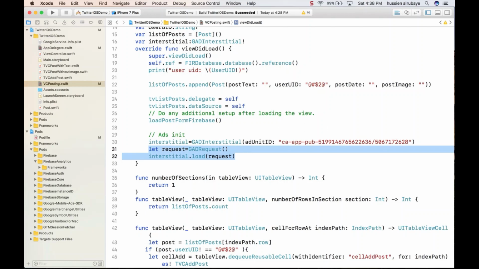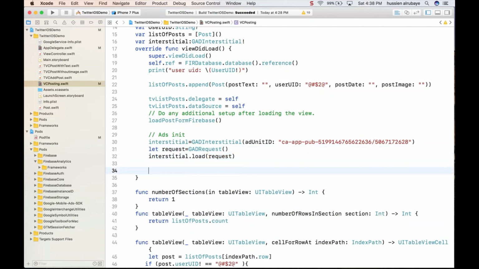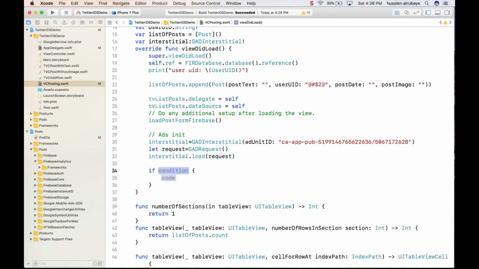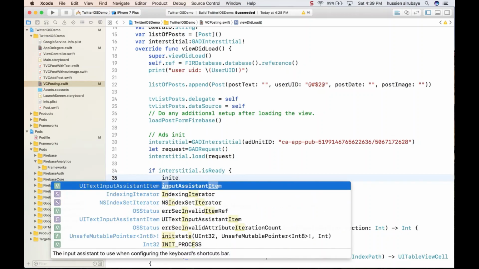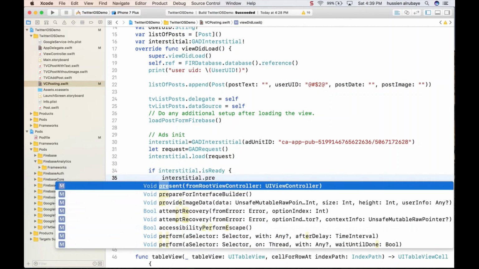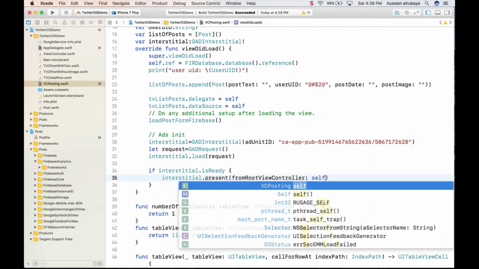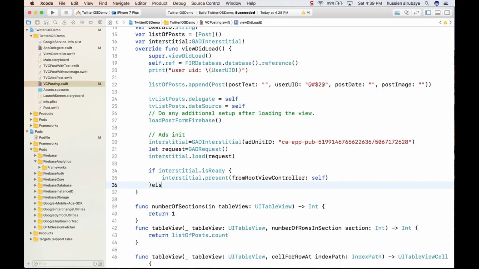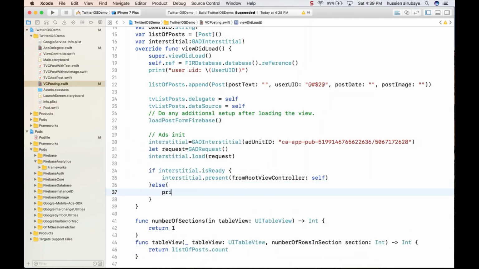To show the ads, you say if the ad is ready, that I mean interstitial dot is ready, the ad is loaded, then interstitial dot present, and I want to show the ad, I say self, I want to show this ad here. Else you could display whatever, you could say print ads did not load yet from the server. Okay.